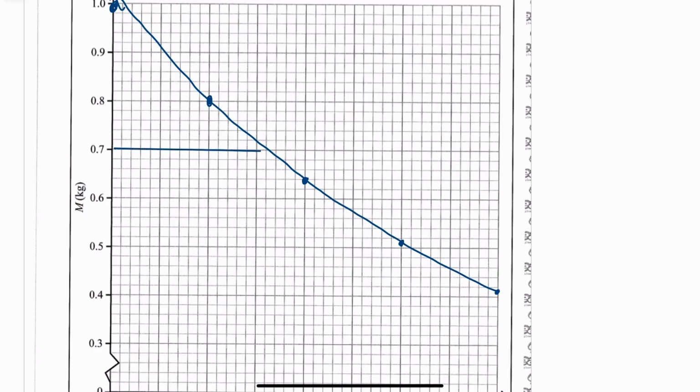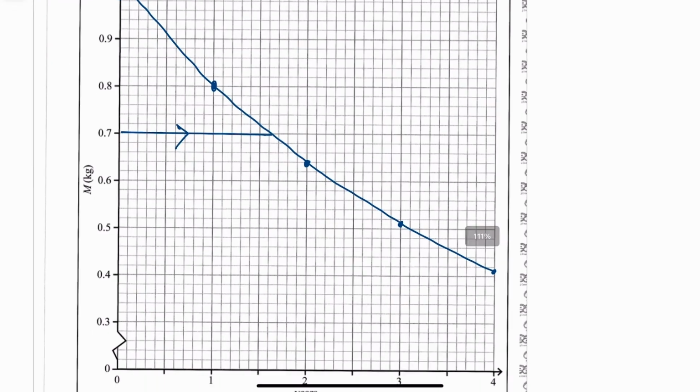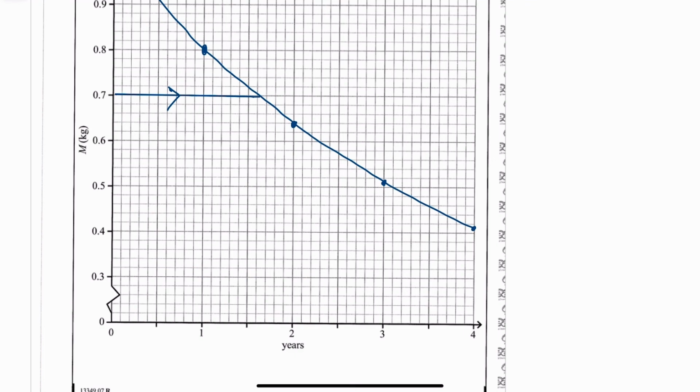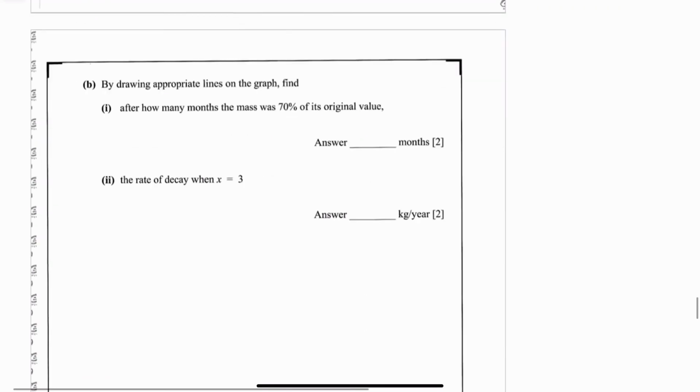I have no idea what the right answers are for this. You're using your graph, so my graph wasn't great. But you're going across and down anyway, meeting your graph and going down. Okay, you can see that's very, very rough. So that's 1.6 years.